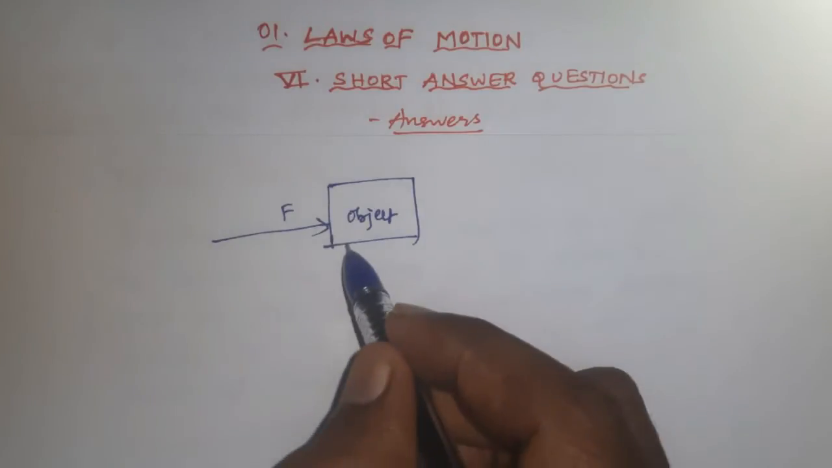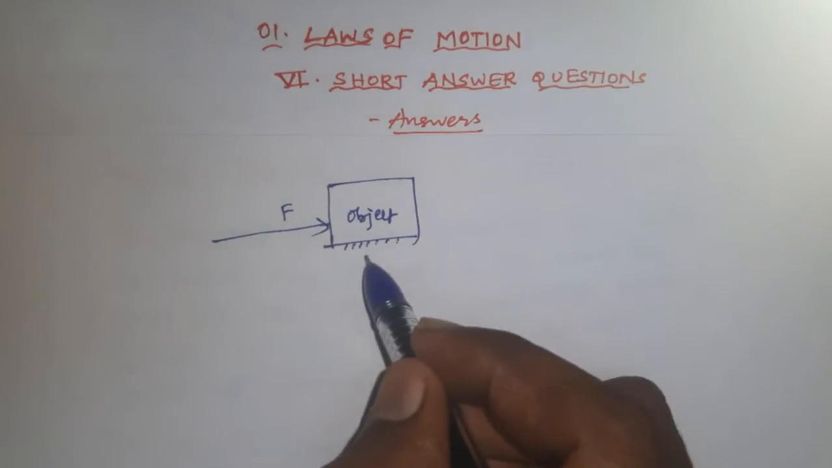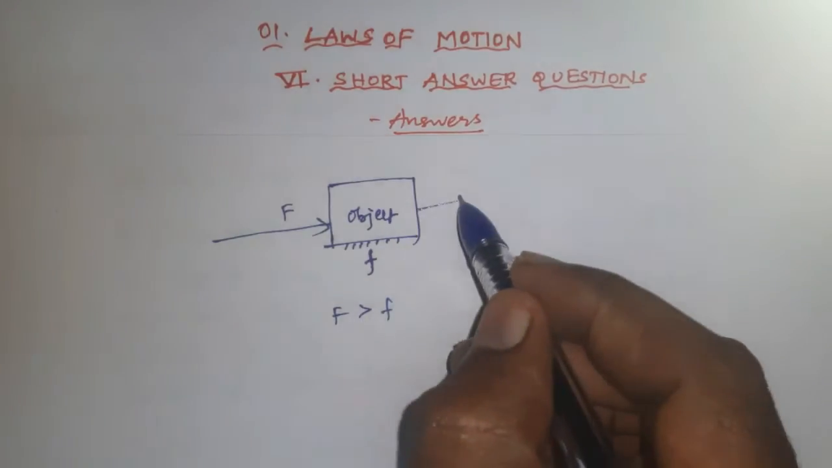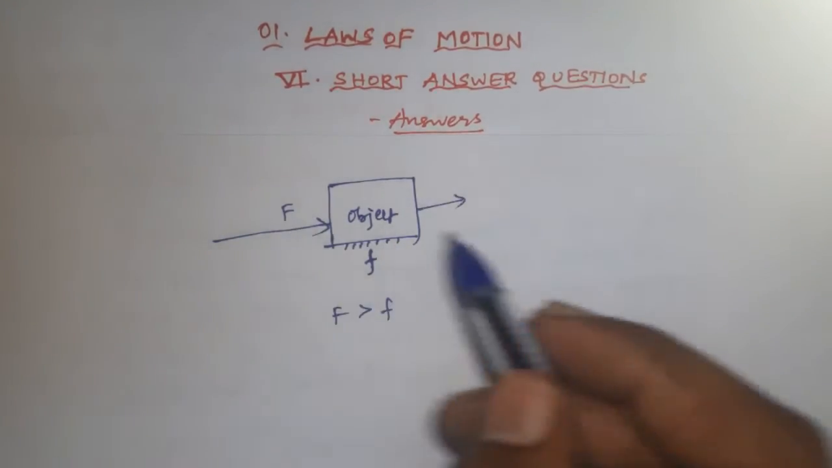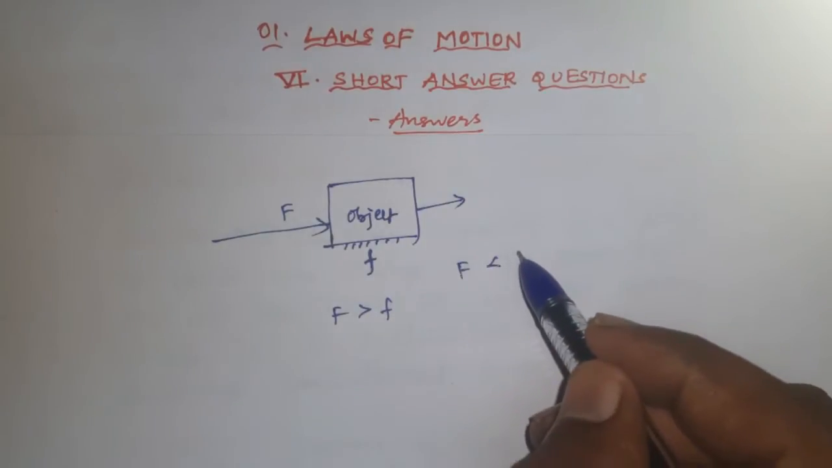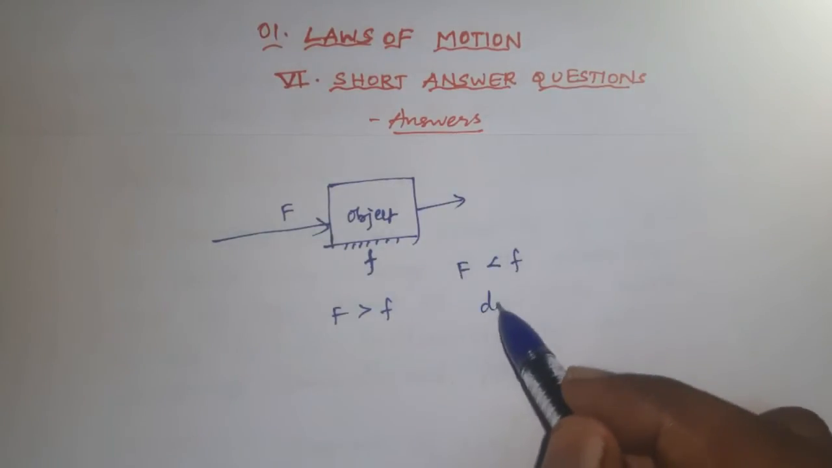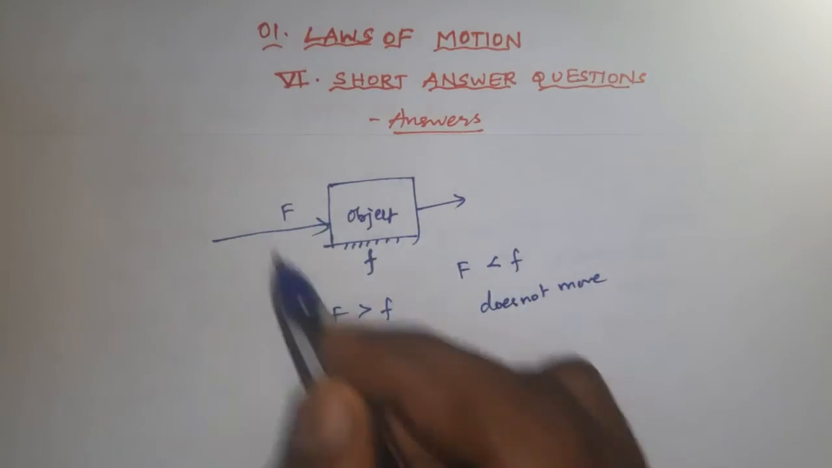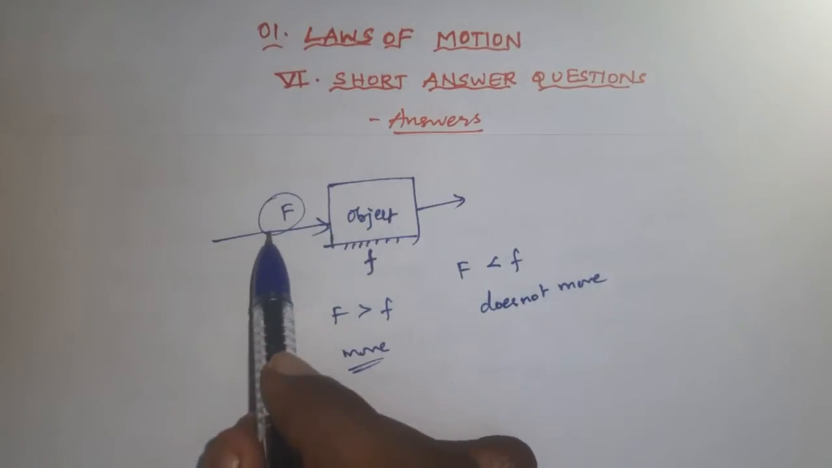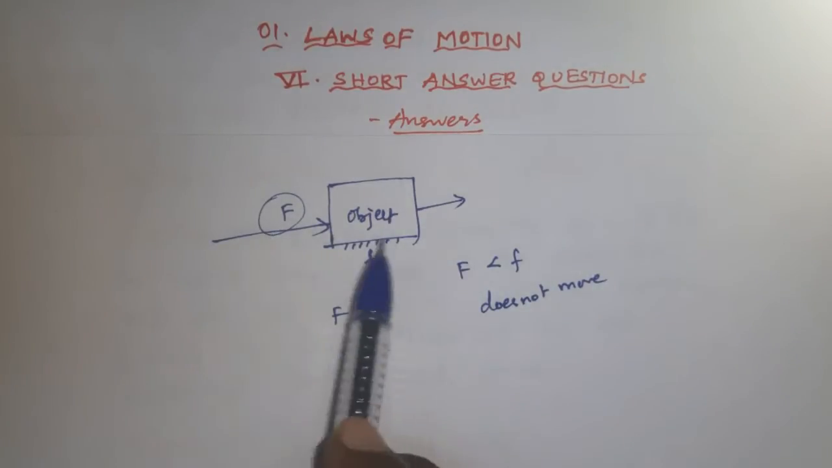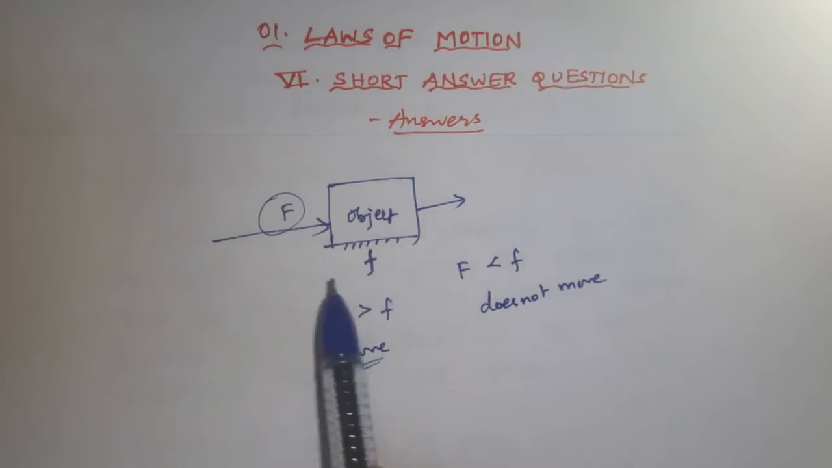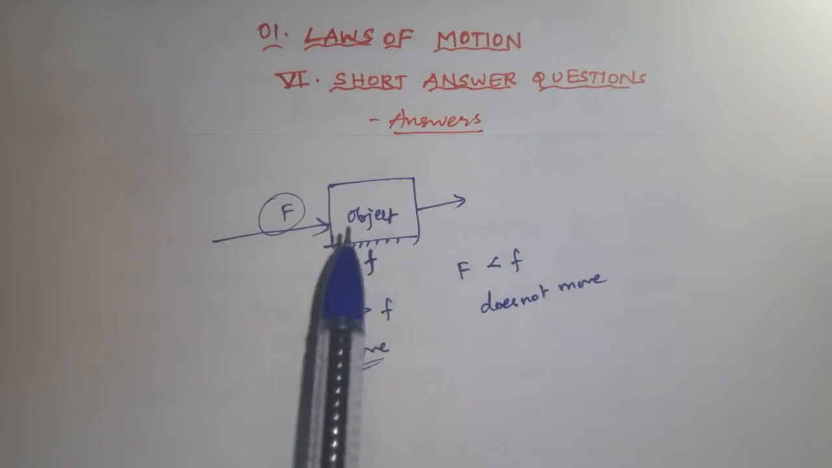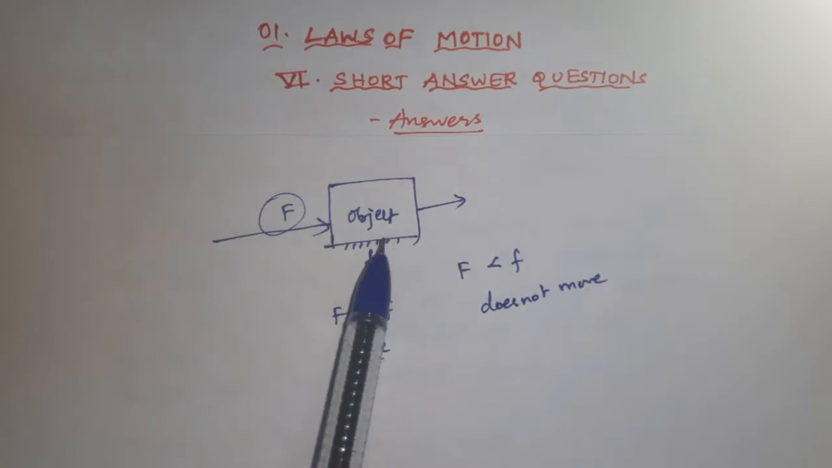When it is going to move? When the applied force is more than the friction force, F is greater than F, the object is going to move. Suppose the applied force is less than the friction force, the object does not move. So when the object is going to move, that force is unbalanced force. So unbalanced force only changes the position of the object. It may be at rest or in motion. So without unbalanced force acting on the object, its position will not be changed.